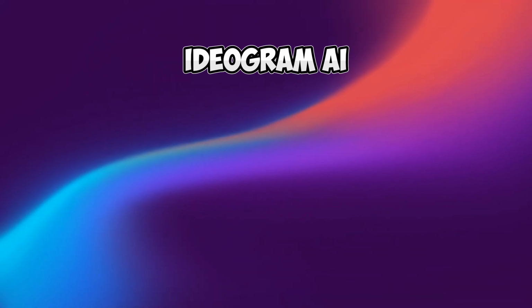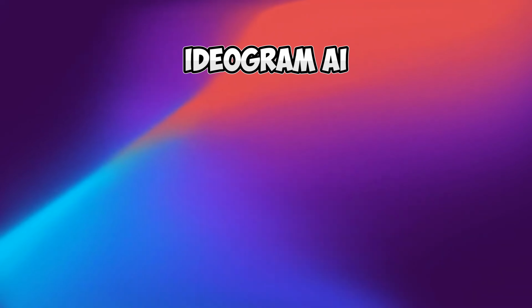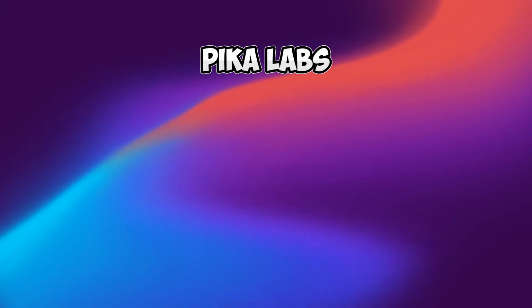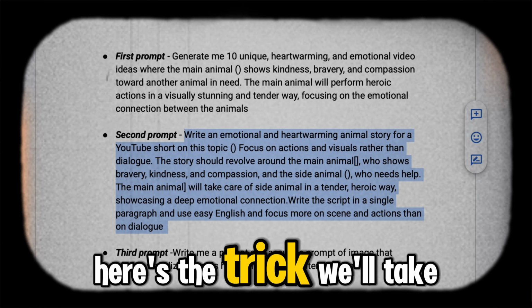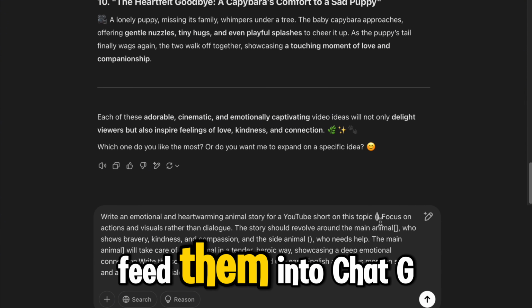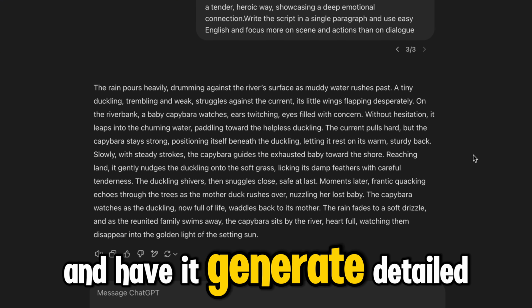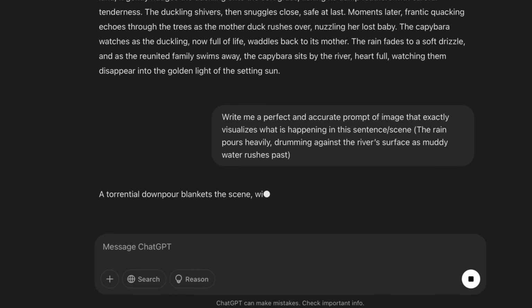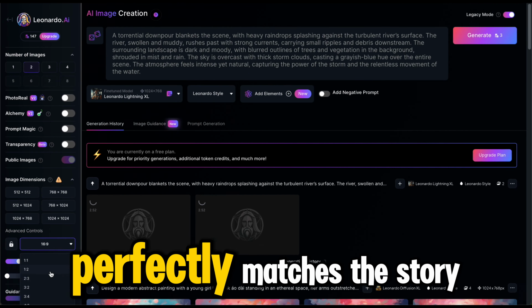Here's the trick. We'll take our script scenes, feed them into ChatGPT, and have it generate detailed prompts for our images. This ensures that each image perfectly matches the story. After we generate all the images, it's time to bring them to life.